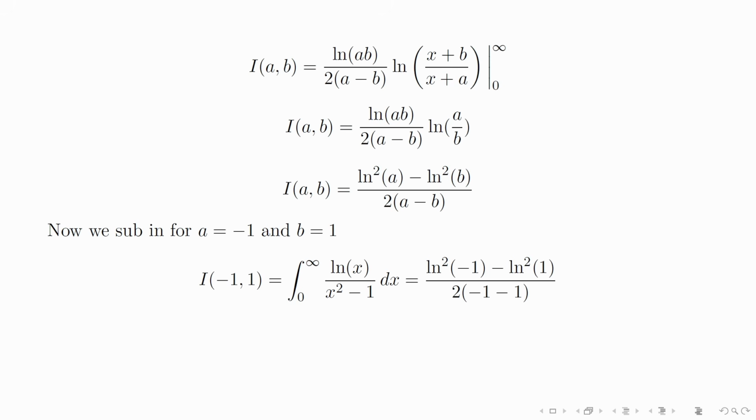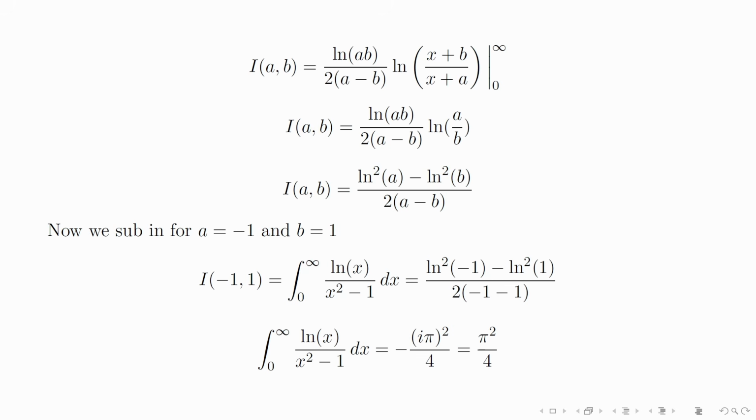And now for our special case, a equals minus 1 and b equals 1, we see something unusual. Natural log of minus 1. Well, we can consider the principal value of e to the pi i equals minus 1. And using that fact, we get natural log of minus 1 being pi times i. And we know that i squared is minus 1. And there we have it. The integral equals pi squared over 4.